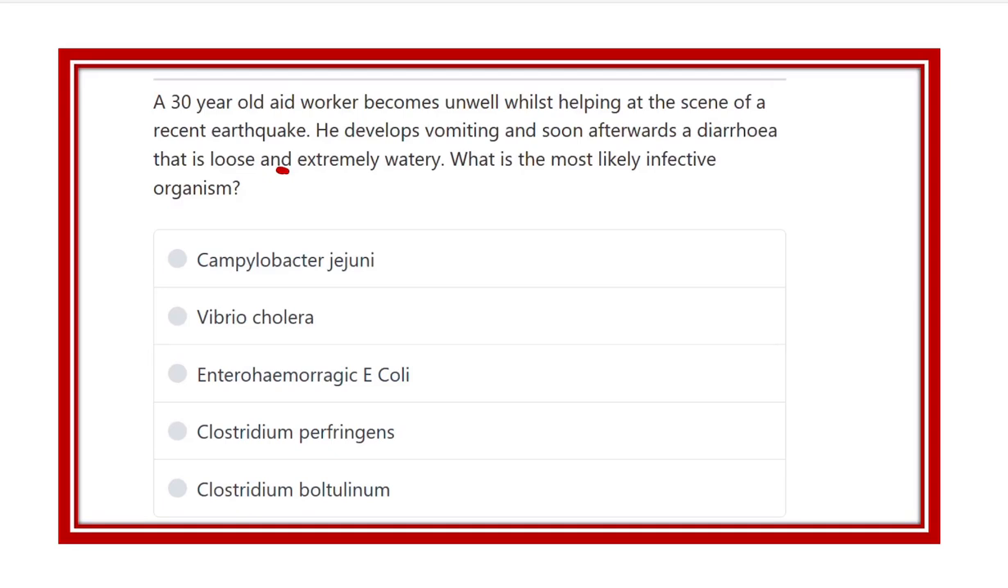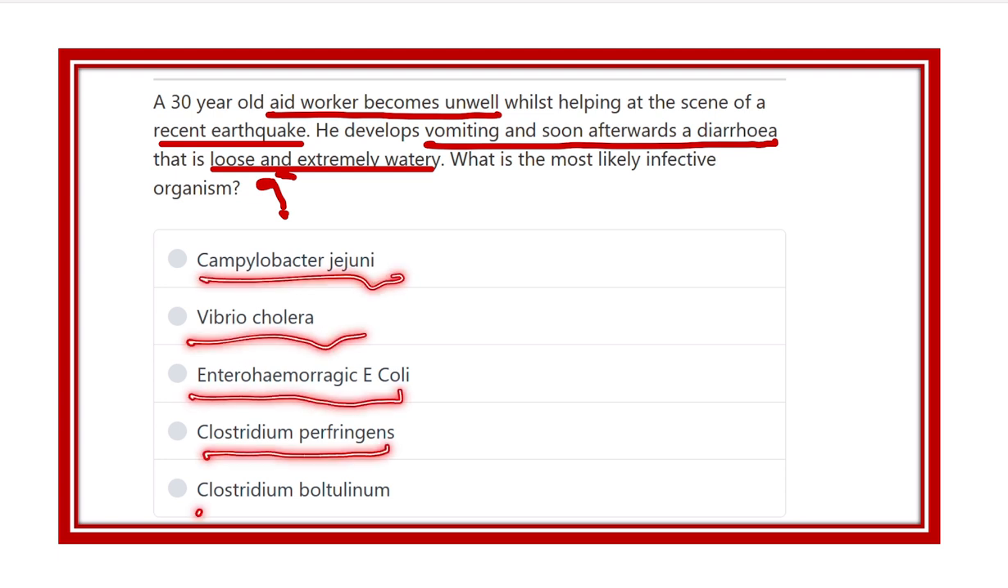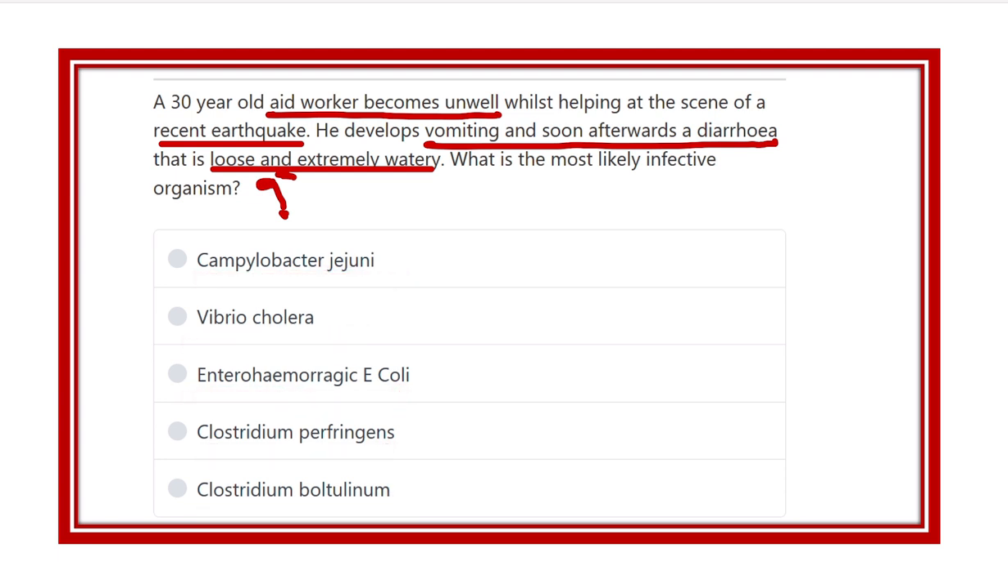A 30 year old aid worker becomes unwell whilst helping at the scene of the recent earthquake. He develops vomiting and soon afterward diarrhea that is loose and extremely watery. What is the most likely infective organism? Here the options are Campylobacter jejuni, Vibrio cholerae, enterohemorrhagic E. coli, Clostridium perfringens, and Clostridium botulinum. So what is the organism responsible for this infection?